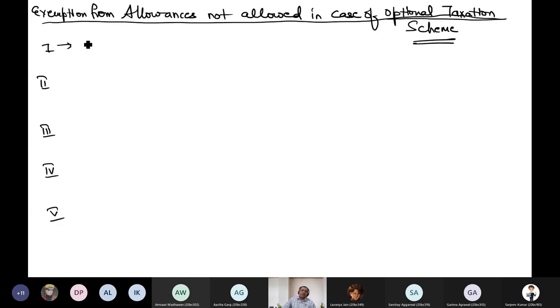Do you remember category 1 allowance? In sequence, do you remember? Transfer, daily, then conveyance, uniform, then no, uniform is in the last, I think. Academic, research, helper, academic, and I think uniform is in the last. Am I right?